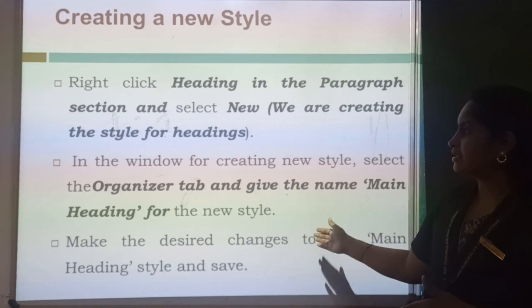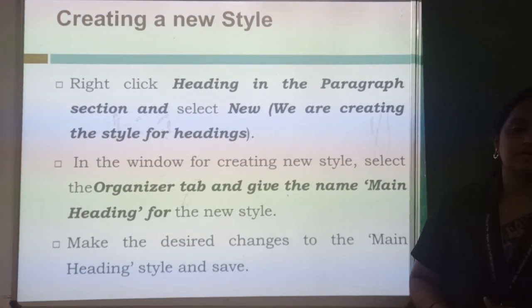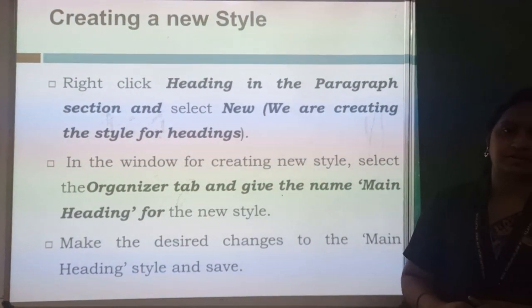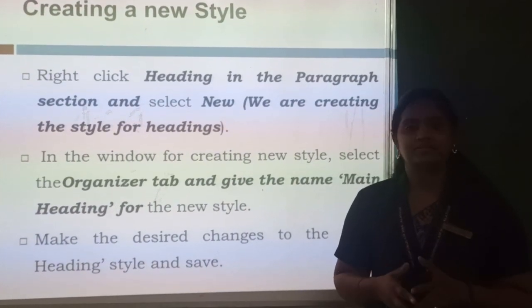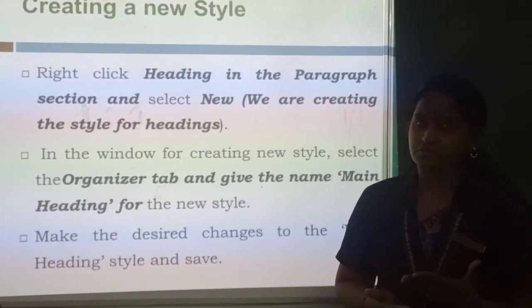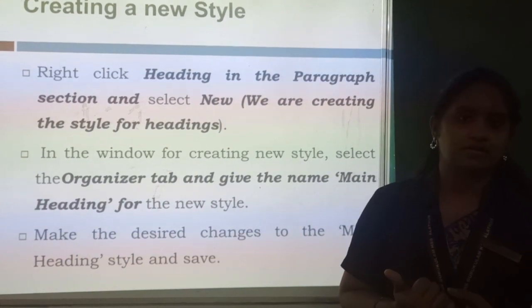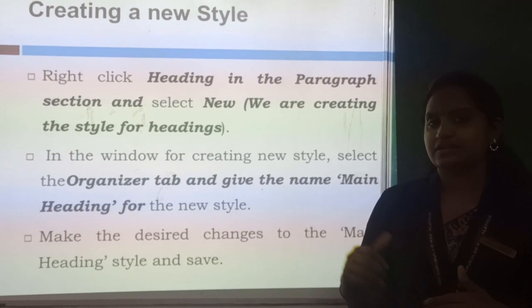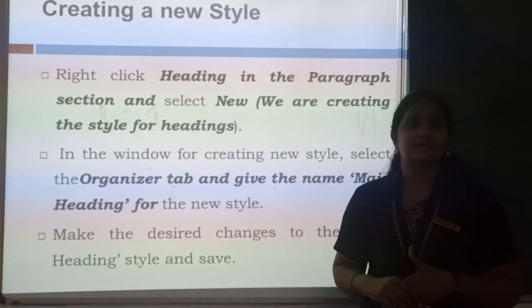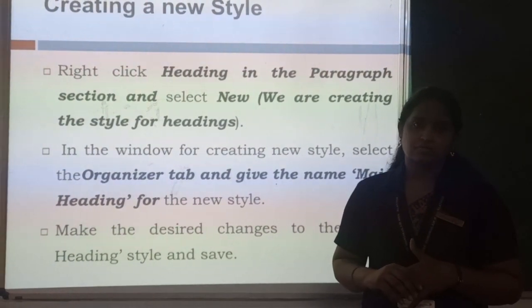Okay, so these are the options available in LibreOffice Writer to apply styles. You can modify the styles or you can create new styles. Like this you can use them in your document. Okay, this is an important topic for your public exam. You will get a choice for your practicals.